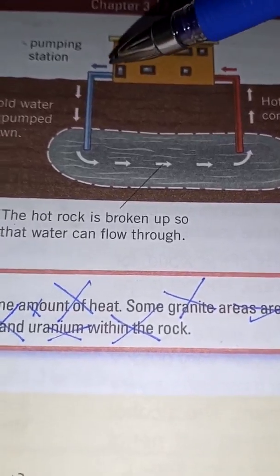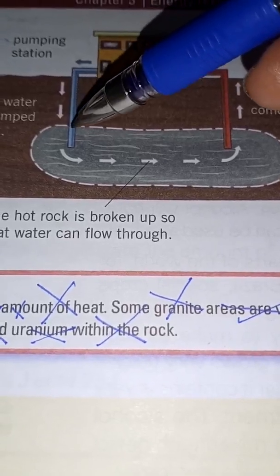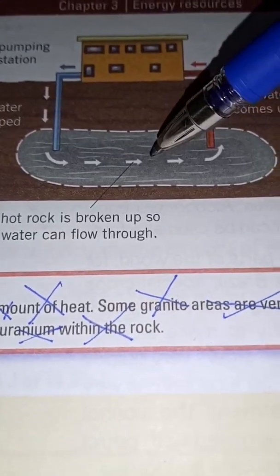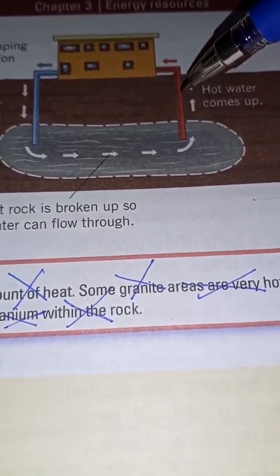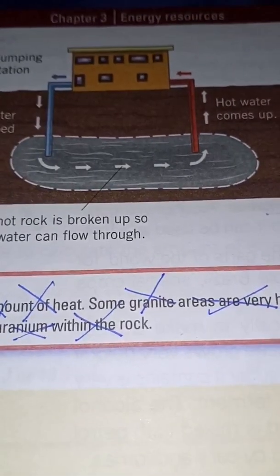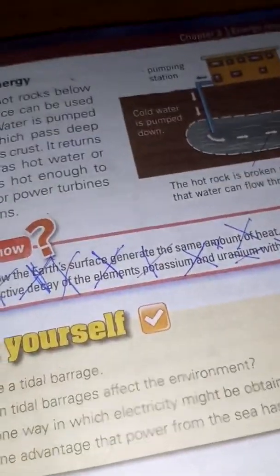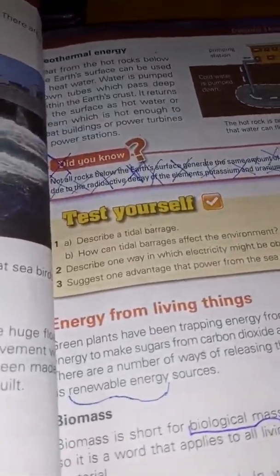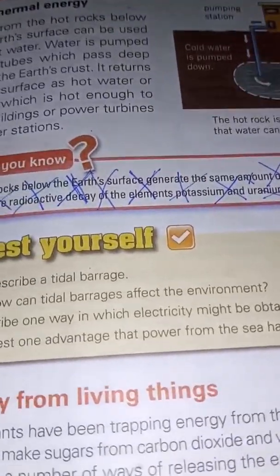and then build another tunnel like here, which is connected to the house again. What happens is the cold water from the house goes all the way down. When it reaches that rock, it gets heated up very hot, and now it's boiling hot water which rises up and can provide hot water in different houses, and you can pump it to different stations and power can be produced. Okay, so that's done. You can easily see that I've cut this down, so you better cut this down too. Energy from living things.